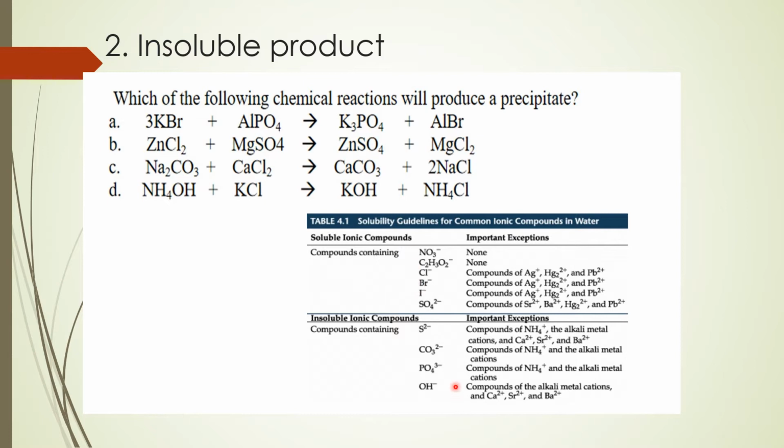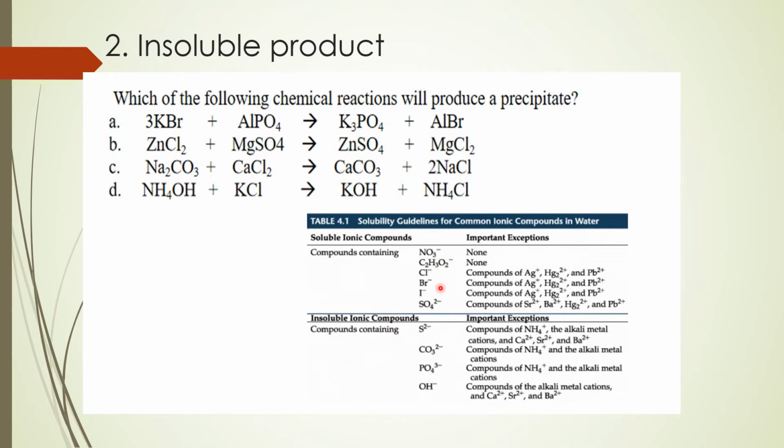Tingnan natin ang phosphate. Dito, it says insoluble ang phosphate, but there is an exception, compounds of ammonium and the alkali metal cation. So potassium phosphate here is soluble. How about aluminum bromide?